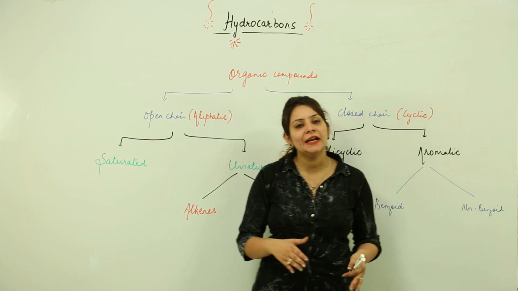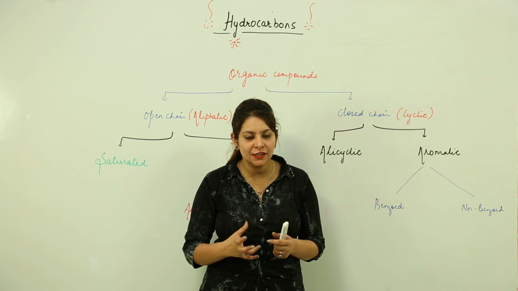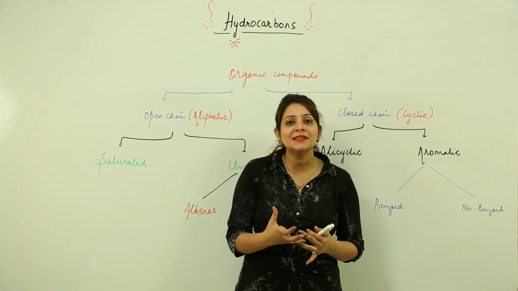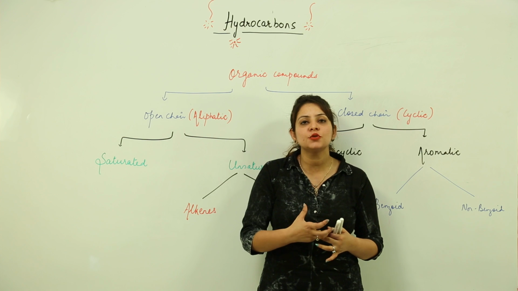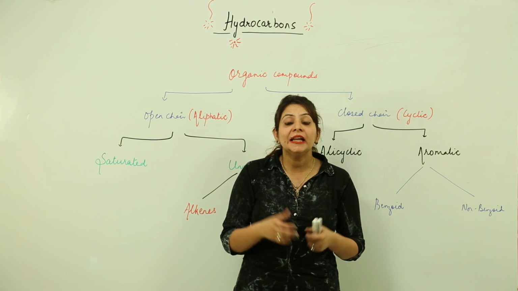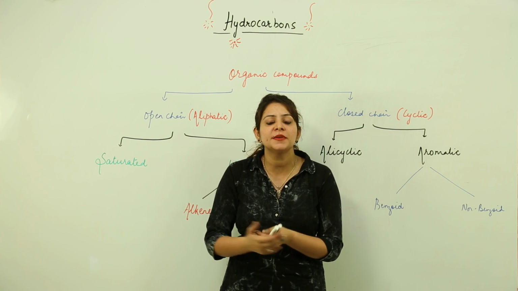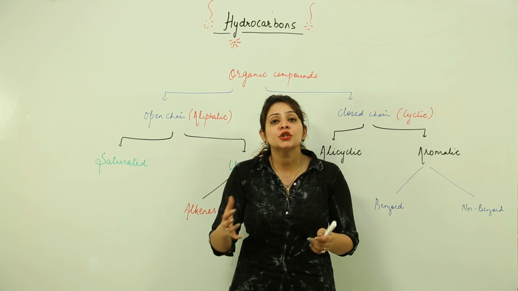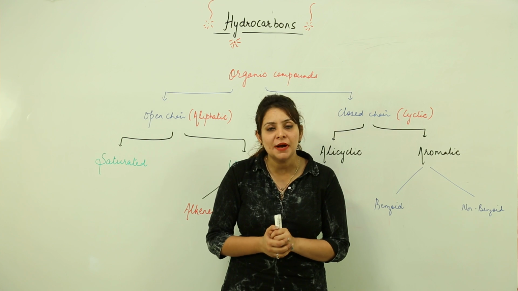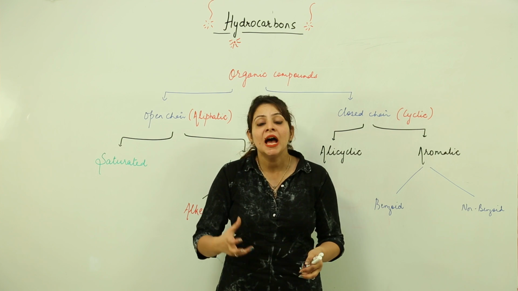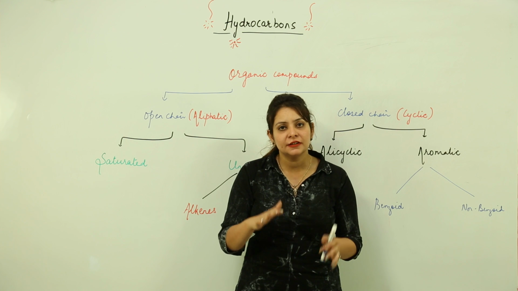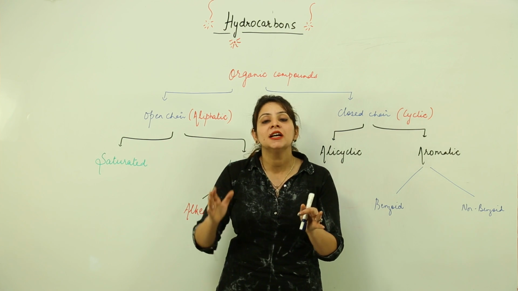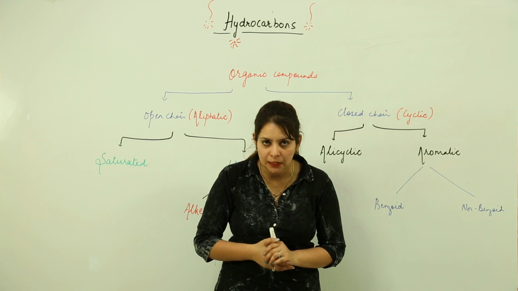We have already done that carbon possesses certain important characteristics like catenation, tetravalency, allotropy, that make it so versatile in nature that we get to see so many compounds, and that is why we have a separate branch of chemistry in which we study carbon and its compounds. The organic compounds are the compounds which are derived from plants and animals, and mainly they are formed of carbon. They may contain some other atom or element in traces, but it is compulsory that they contain a carbon atom, right.